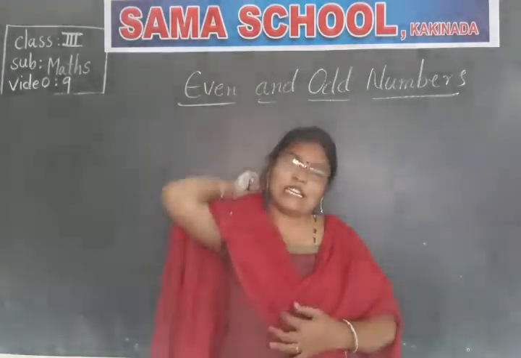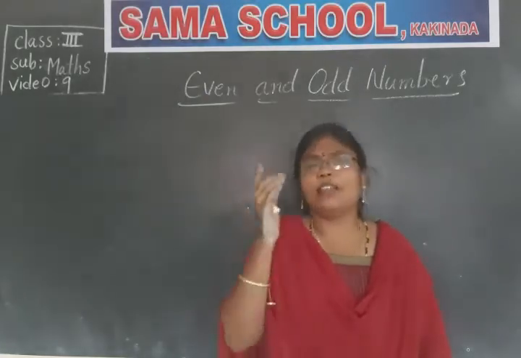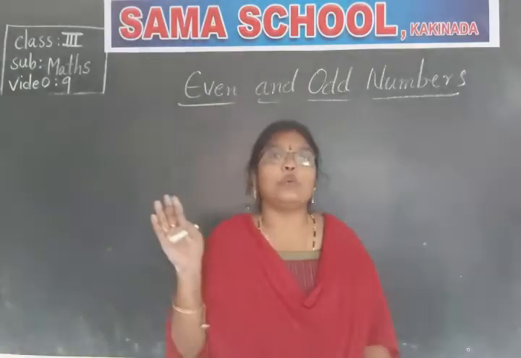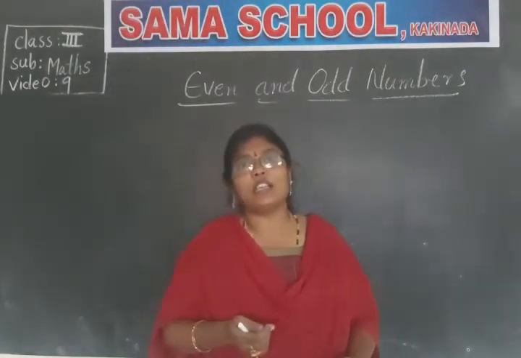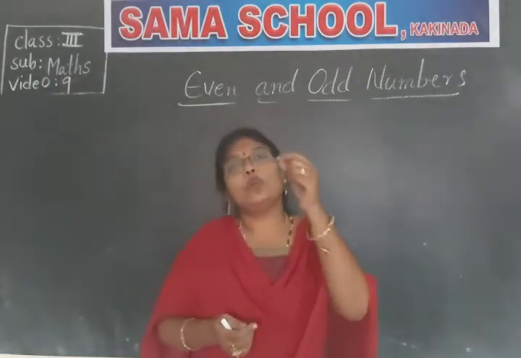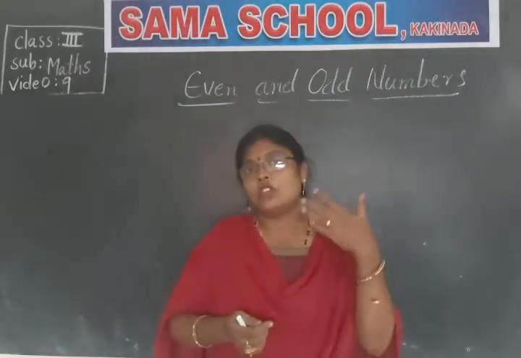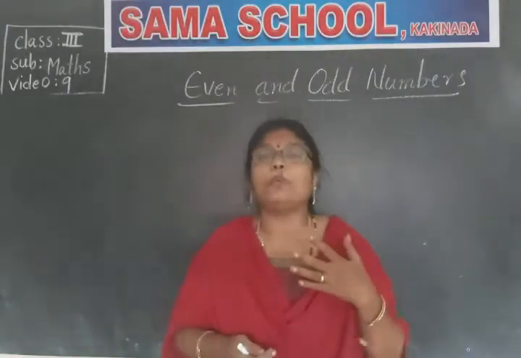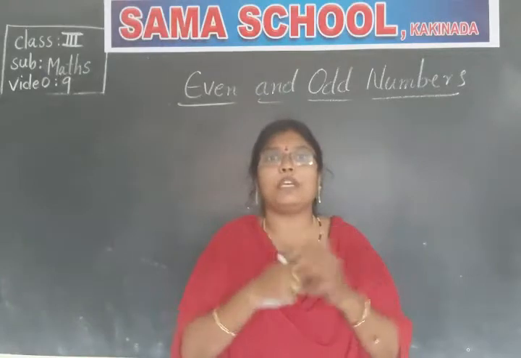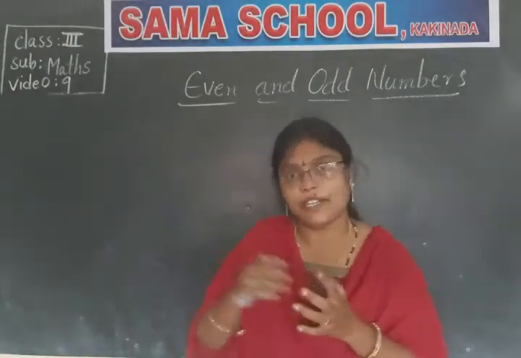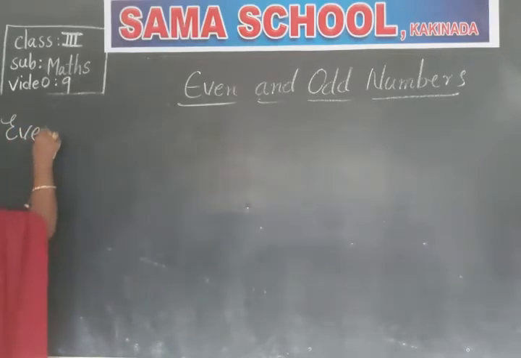The numbers that are divisible by 2 are called even numbers. The numbers which cannot be divisible by 2 are called odd numbers. Or in other terms, how can we say, the numbers which can be grouped into pairs? Pair means 2. I already told you. So the numbers which can be grouped into pairs are even numbers, and which cannot be grouped into pairs are odd numbers. Let us write the definition of even and odd ones.